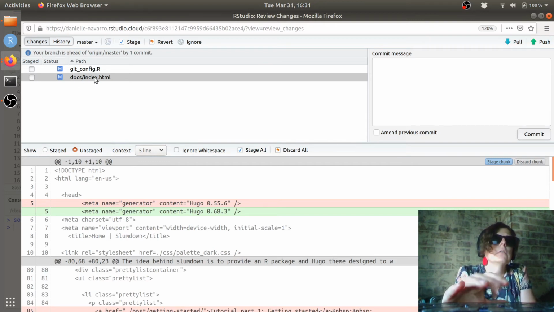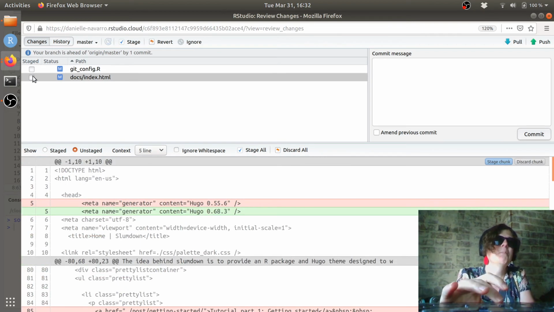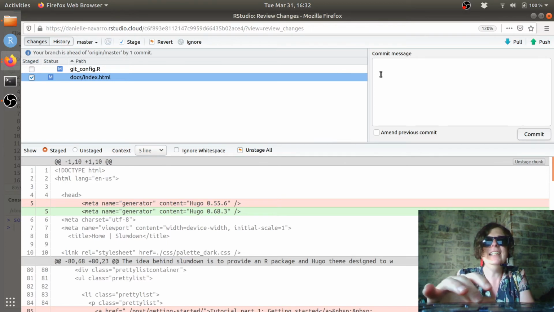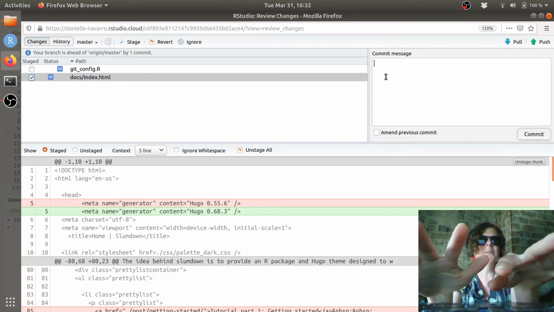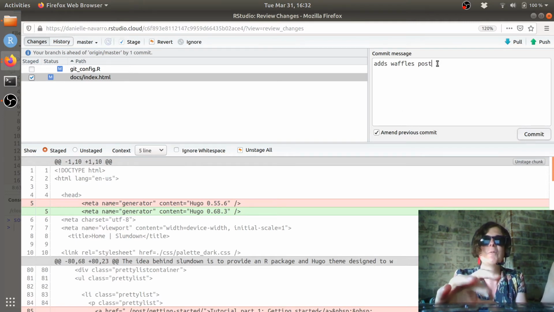I didn't commit docs/index.html, which is actually a pretty important one because that's going to be a home page for something. Okay, so maybe what I should do is commit that, and actually don't, because this was a mistake, I kind of don't want to create a new commit message. I sort of want to just amend the previous commit. Go back to the previous one and go add waffles post, commit.